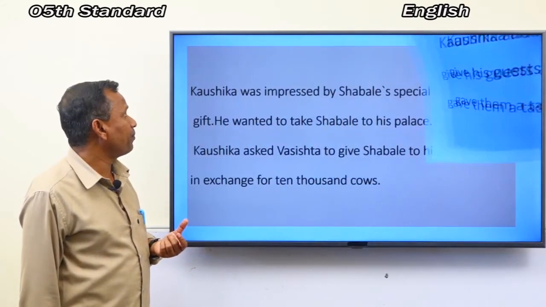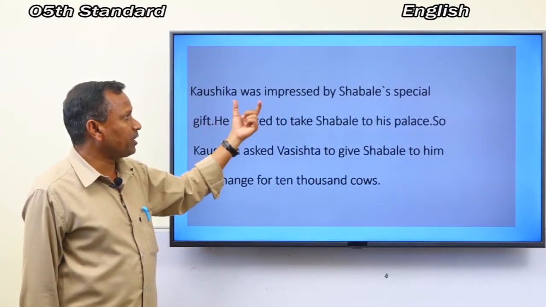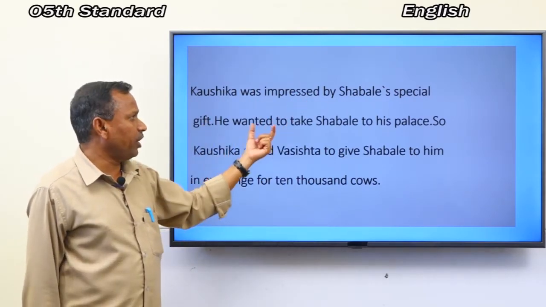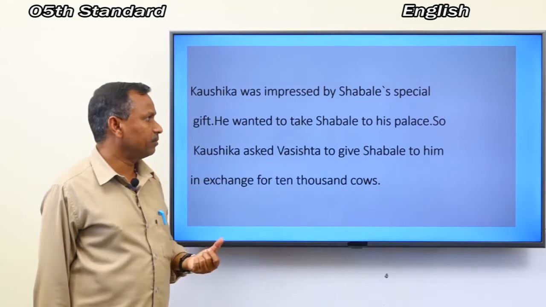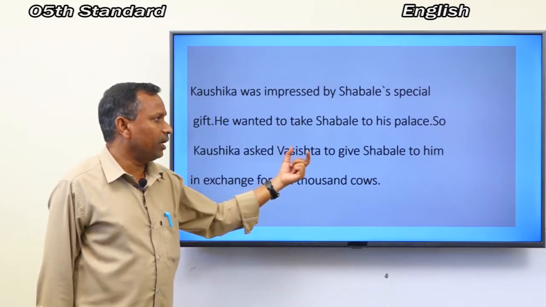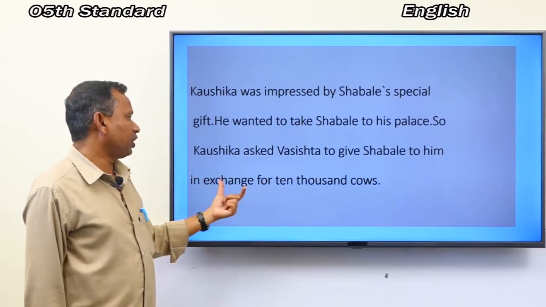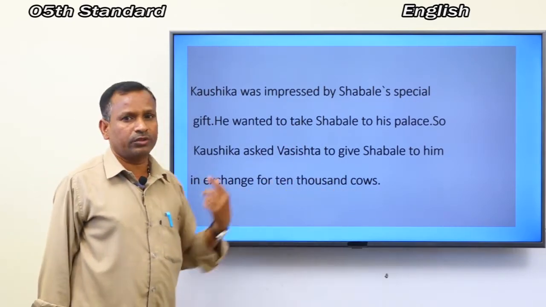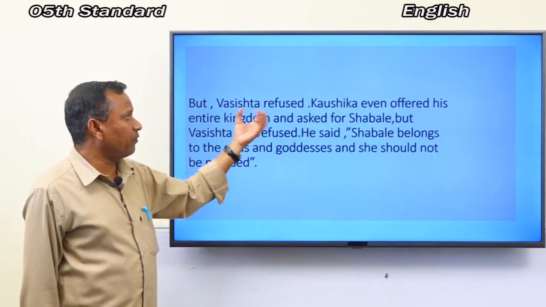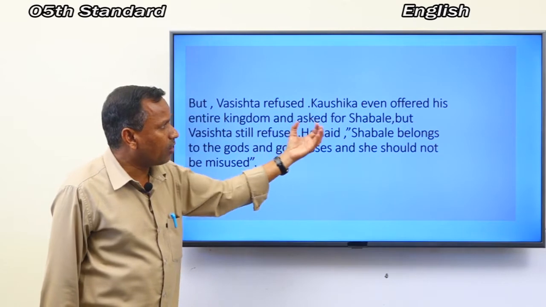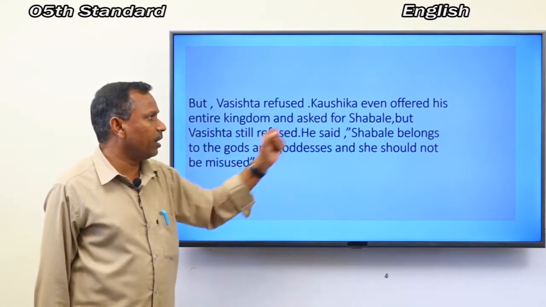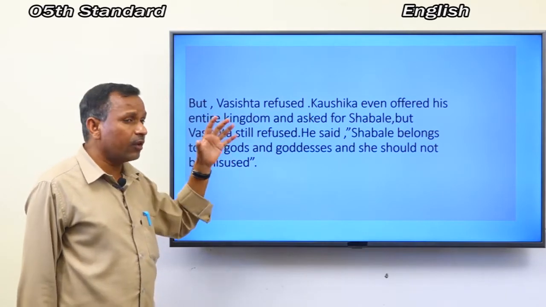Next one is, Kaushika was impressed by Shabale's special gift. He wanted to take Shabale to his palace. So, Kaushika asked Vasishtha to give Shabale to him in exchange for 10,000 cows. But Vasishtha refused. Kaushika even offered his entire kingdom and asked for Shabale, but Vasishtha still refused.